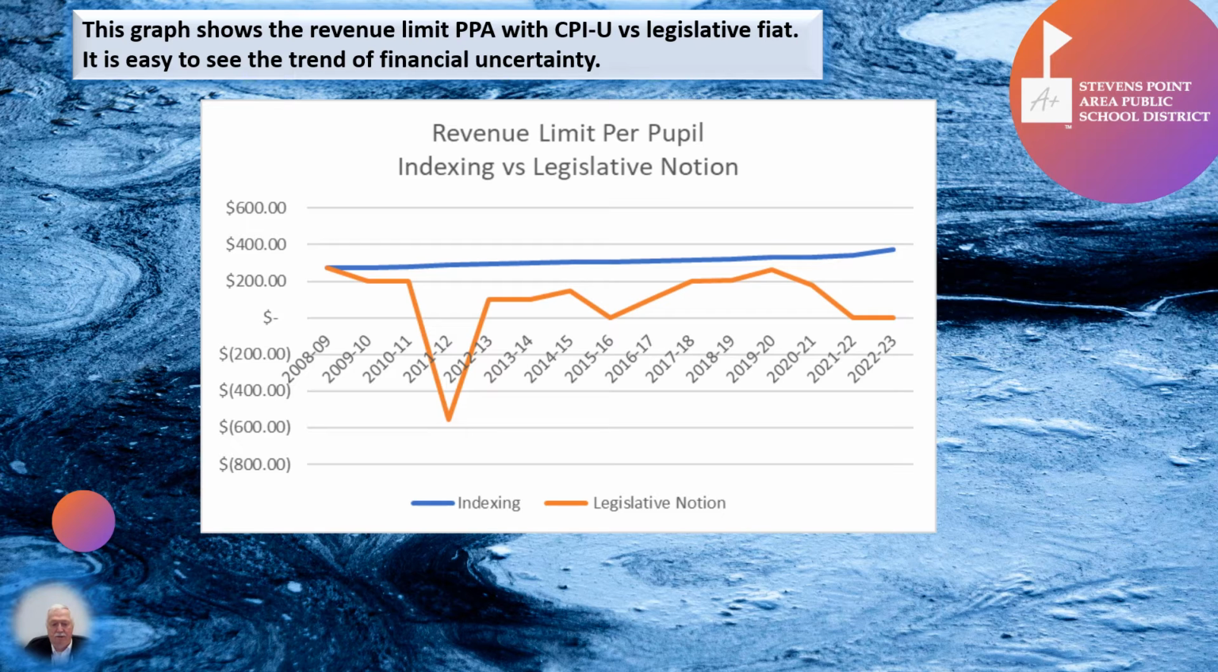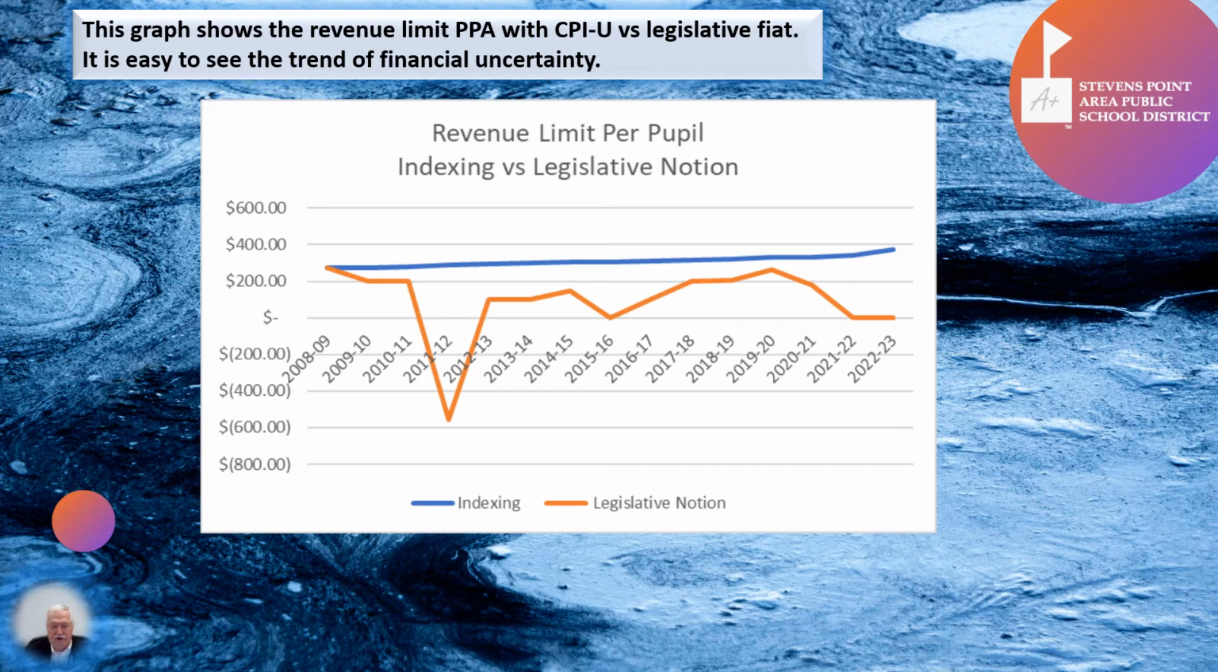The blue line represents the indexing of the per pupil allowance if it were connected with the consumer price index. You can see it's rather stable and does give us a trend of financial certainty. However, under the fiat of the legislature, by putting in whatever allocation, if any, to allow for the per pupil allowance, you can see by the orange line how that has changed.